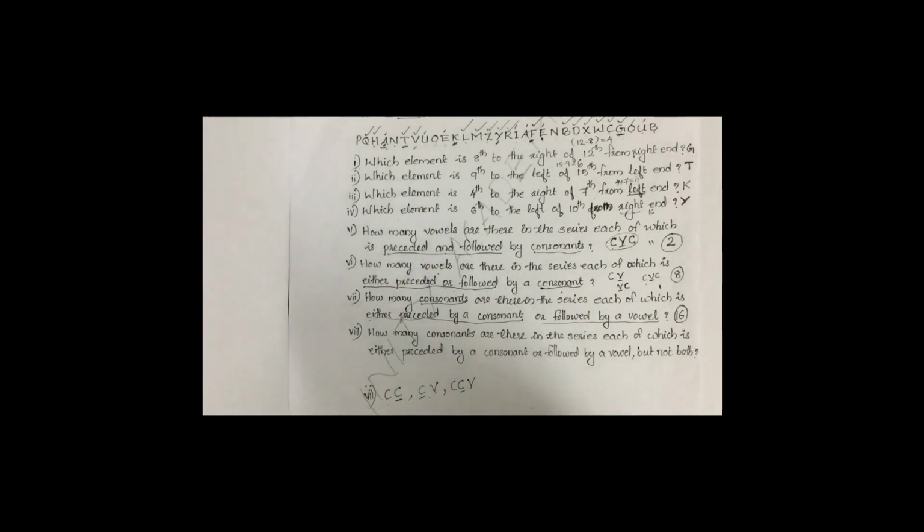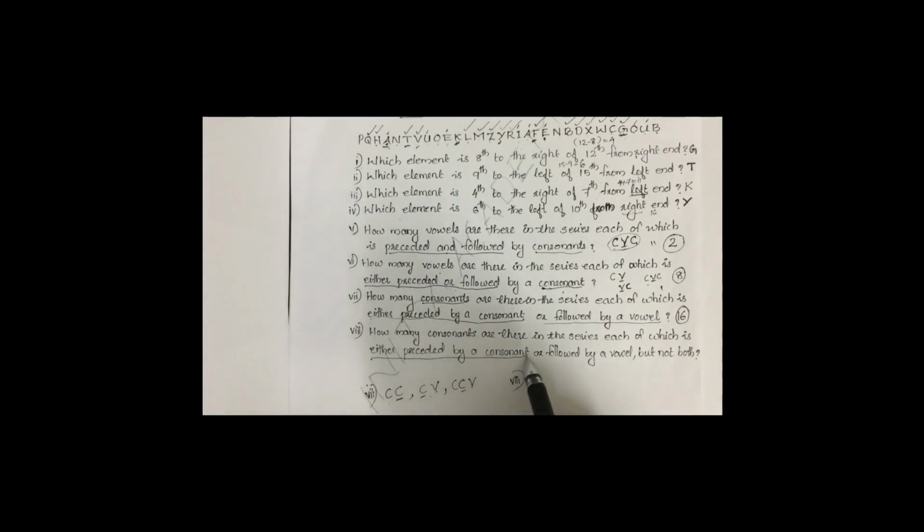Okay. So we can go to the next question. The 8th question, the last type of question in this category, is: how many consonants are there in the series, each of which is either preceded by a consonant or followed by a vowel but not both. There is somewhat of an extension here, but not both. It is very important compared to our previous question. Both questions are the same up to here, but here there is 'but not both'.